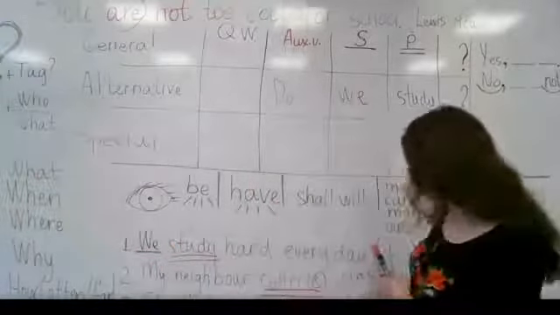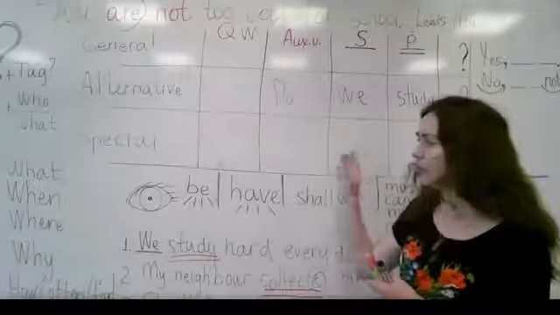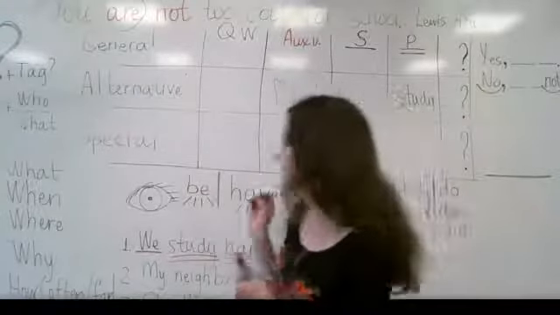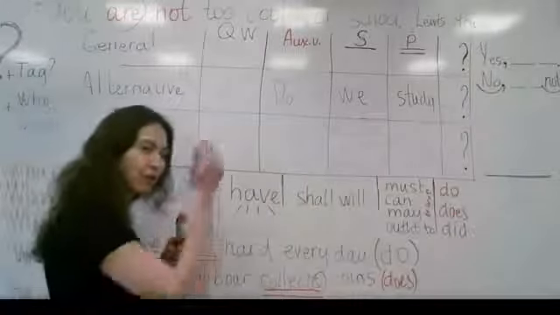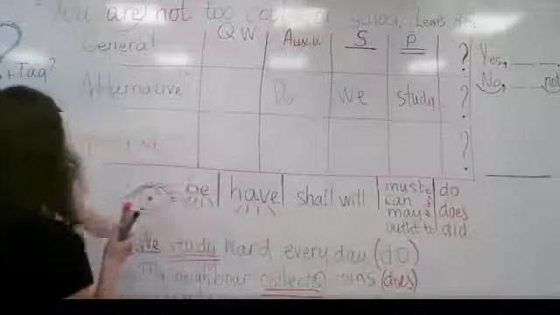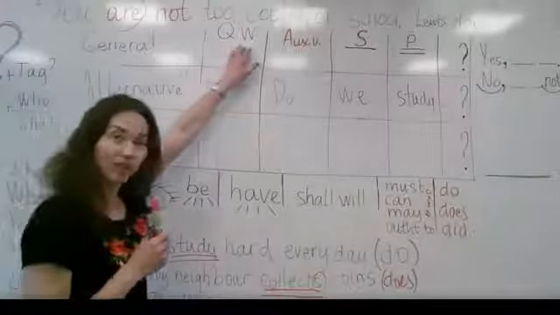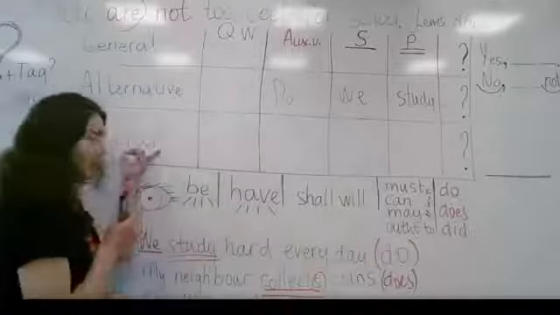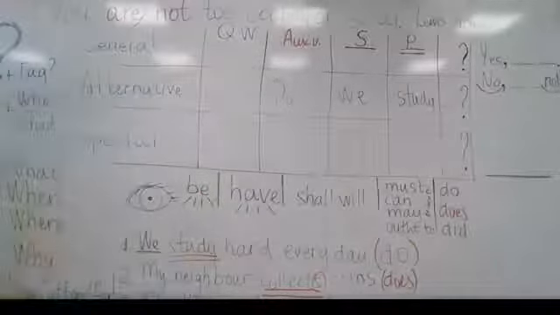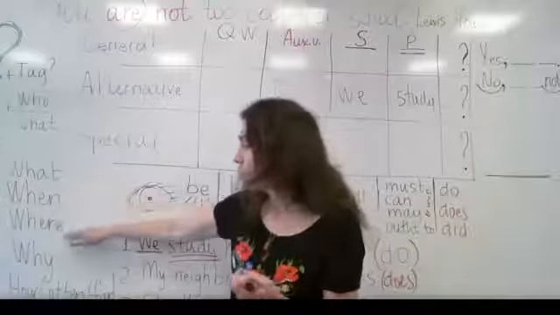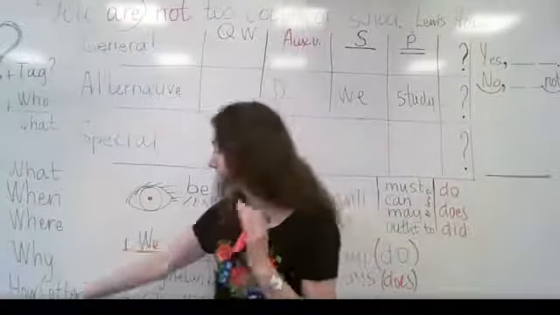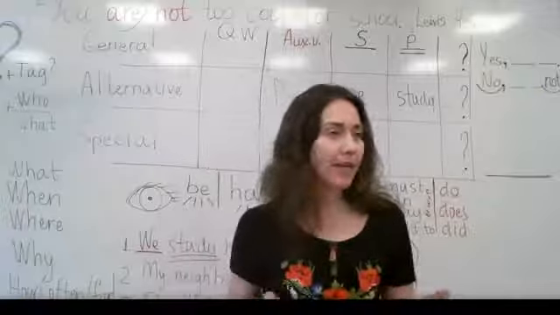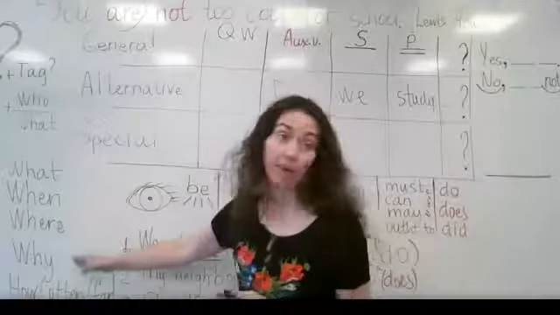Is it enough only to find the auxiliary verb and ask a question? But we do not know to what part, to this special part, we have to ask a question. So in that case, we have to use some other words, and these words are called question words. To make this special question, we need to use one of these question words. So these question words are given here. When, where, why, simple question words. How often, how far, at what time. There are many question words, but these are the most common that we use.